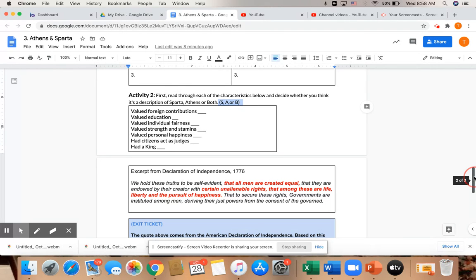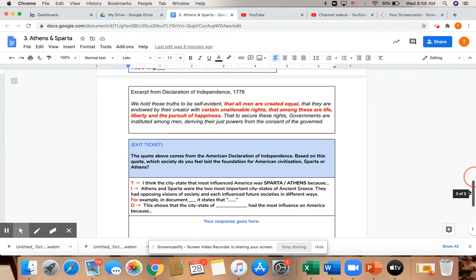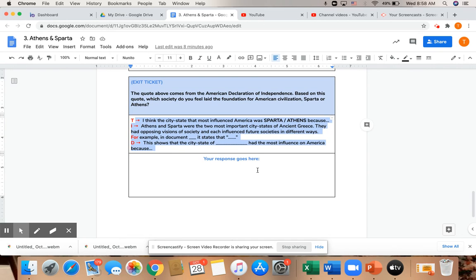And then to close out the lesson, we're going to look at an excerpt from the Declaration of Independence and decide which civilization, Athens or Sparta, we feel laid out the foundation of the American civilization. So which civilization from Greece closely resembled the foundation of ours, of America? You're going to use the TIED paragraph sentence starters down here to help build your response. Your response is going to go here in this box, and you're all set.